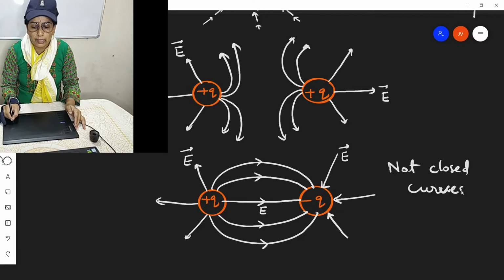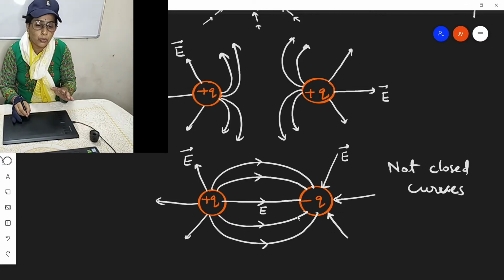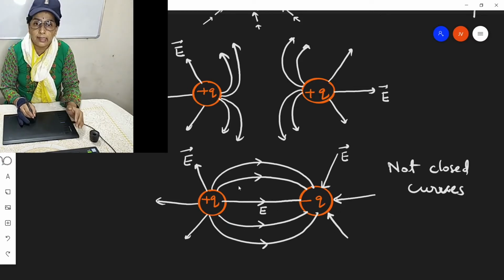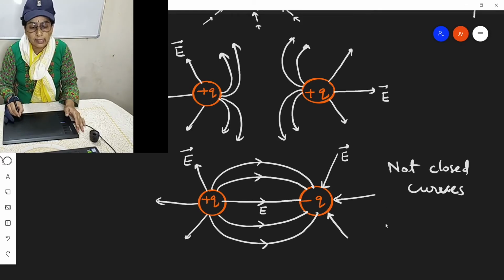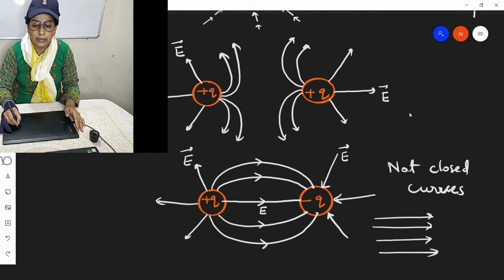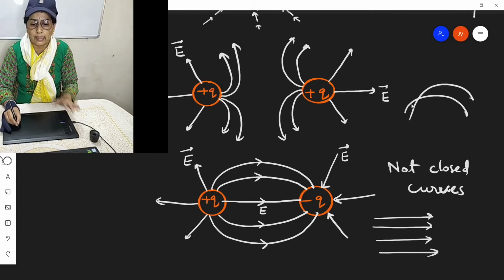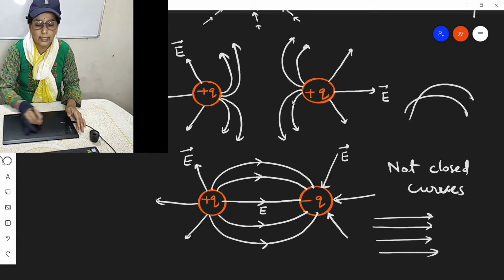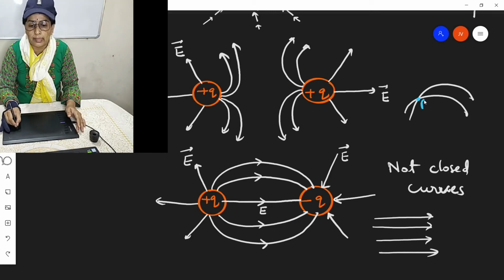They are only curves, and no two electric lines of forces ever intersect. Say for example, like this we draw the diagram for a uniform electric field. So this is how we draw. Say for example, the lines of forces as we are drawing, they intersect. Say they intersect like this, and this is the point of intersection.